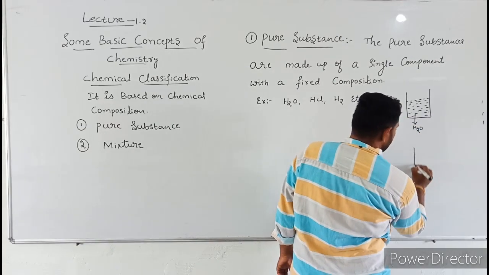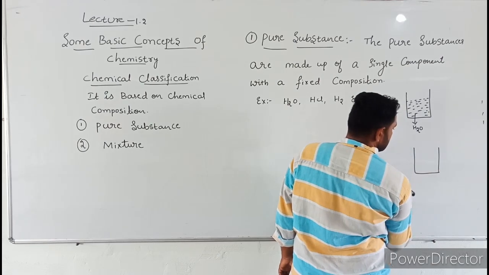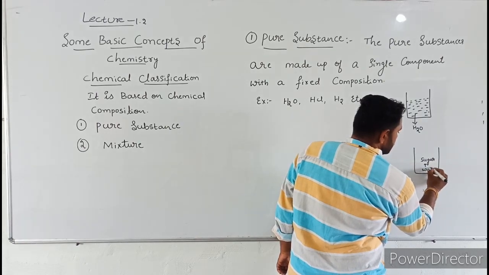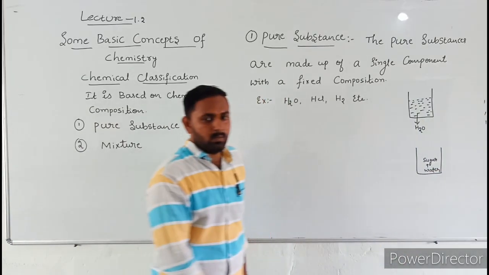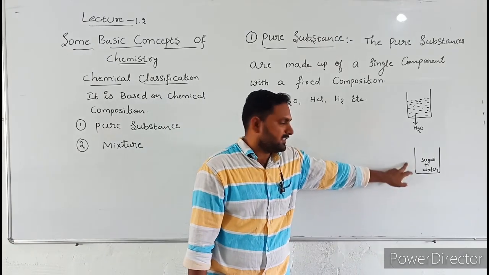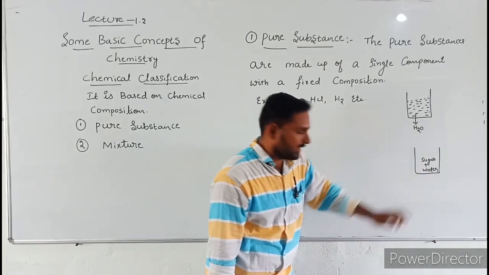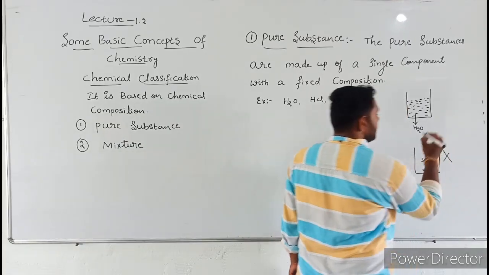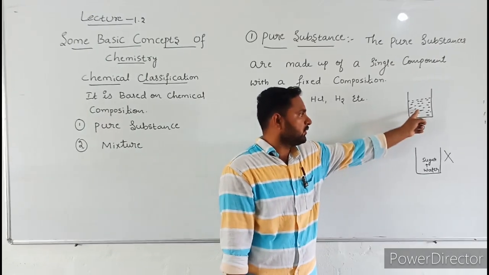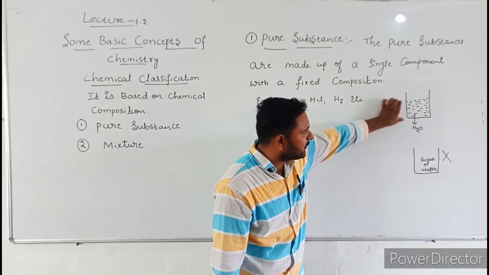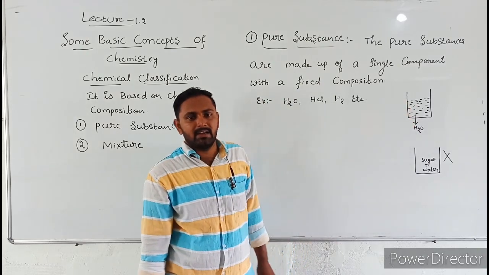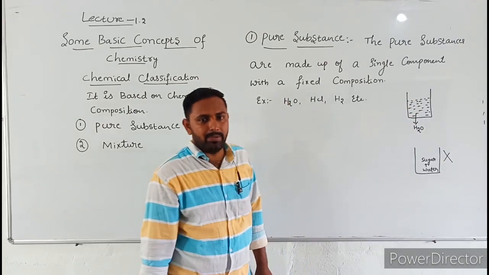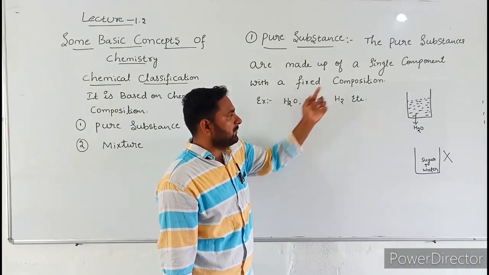But see another example. Take sugar solution in a beaker. Sugar solution means sugar plus water. In this beaker, there are two components, so it is not a pure substance. But water is a pure substance. Why? Because the entire liquid contains only one component, and it has a fixed composition.